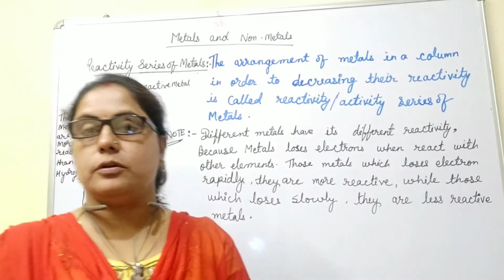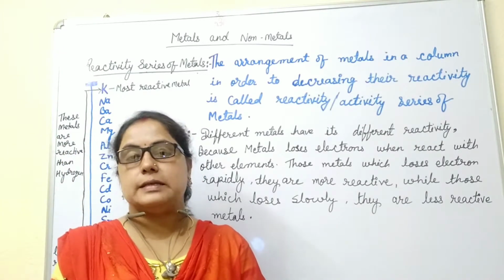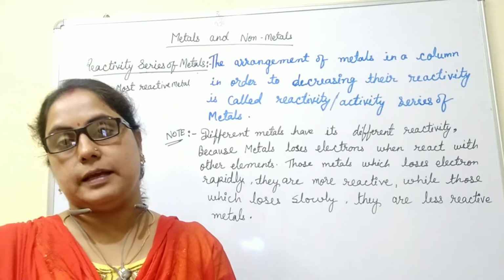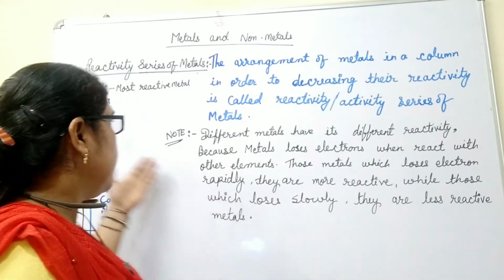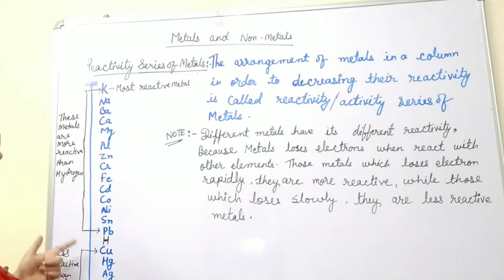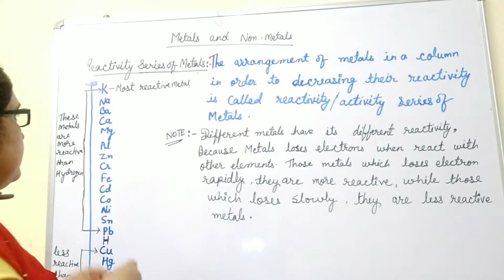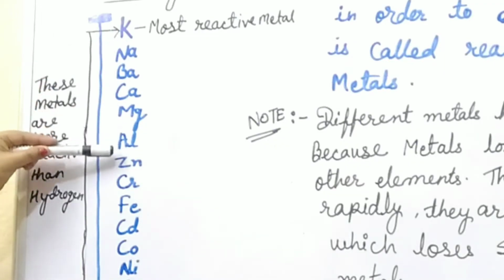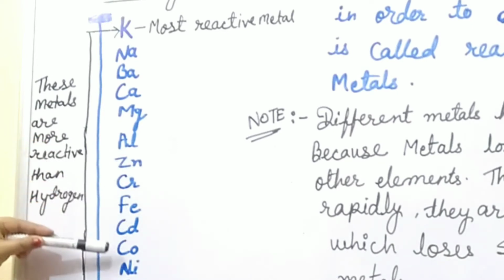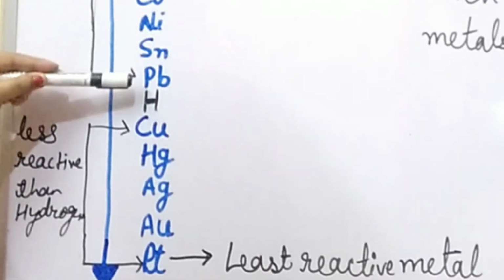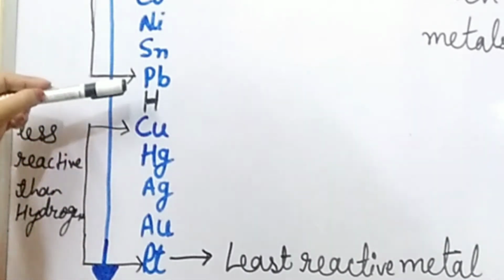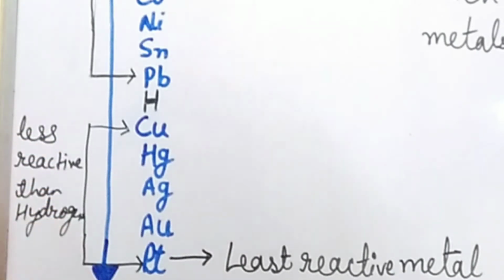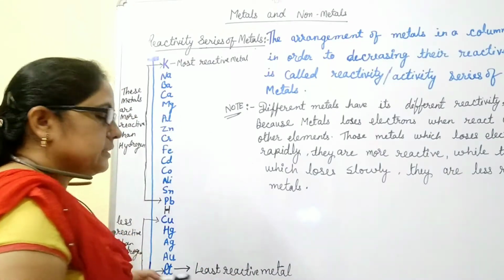Reactivity series, I told you in the previous video also, is the arrangement of metals in a column in order of decreasing reactivity. This is the reactivity series of metals, in which potassium is at the top position, then sodium, barium, calcium, magnesium, aluminium, zinc, chromium, iron, cadmium, cobalt, nickel, tin, lead, and then hydrogen. Below hydrogen, we have copper, mercury, silver, gold, and platinum. This is the reactivity series.